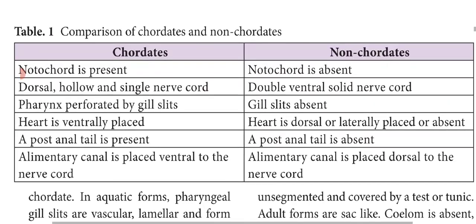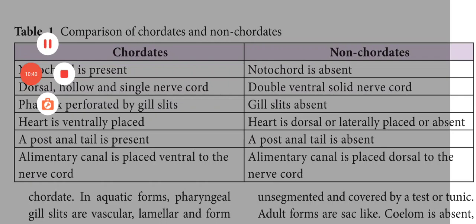In chordates, a post-anal tail is present, but it is absent in non-chordates. And the alimentary canal is placed ventral to the nerve cord in chordates, but in non-chordates, the alimentary canal is placed dorsal to the nerve cord. So these are the differences between chordates and non-chordates. The main difference is the presence or absence of the notochord. In chordates the notochord is present, and in non-chordates the notochord is absent.